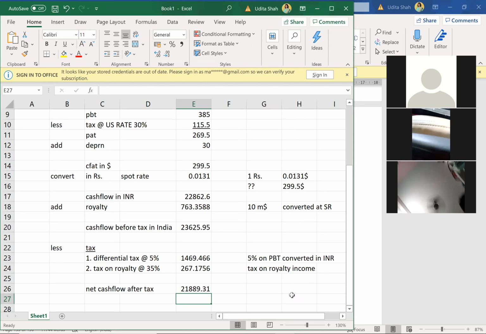See if you have understood everything. If you have any doubt, I can explain it once again. This is very important. Anyone has any doubt, put it in the chat box. I can explain it once again.